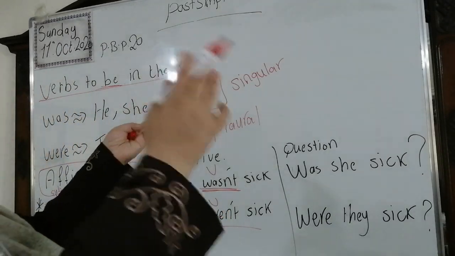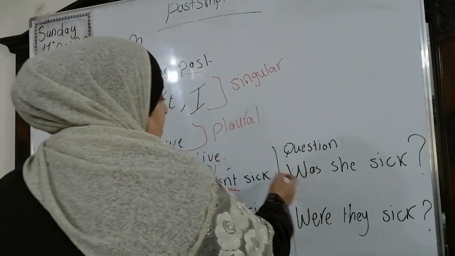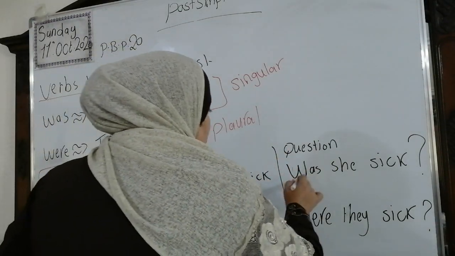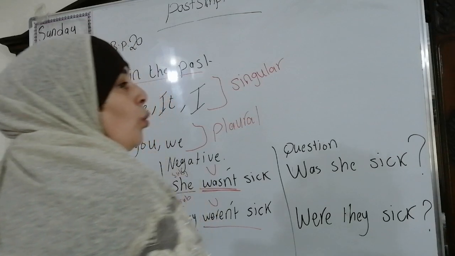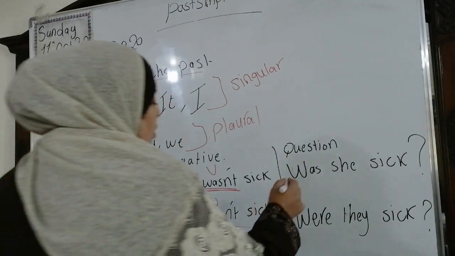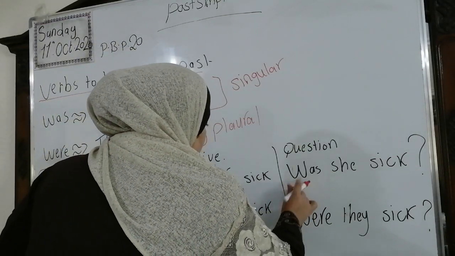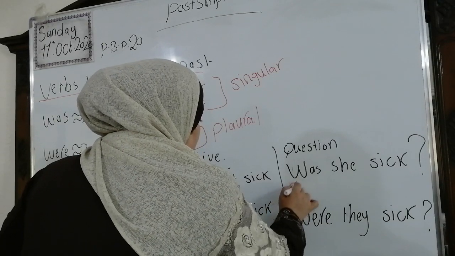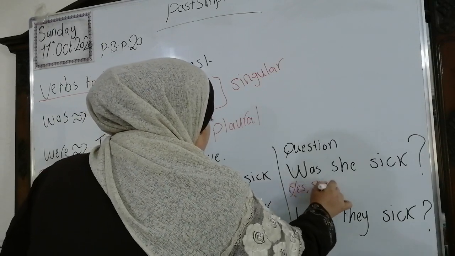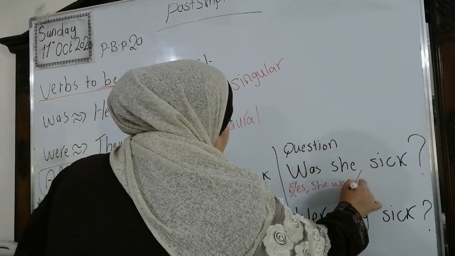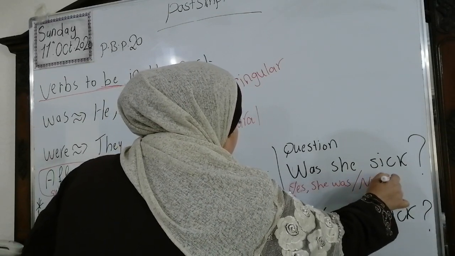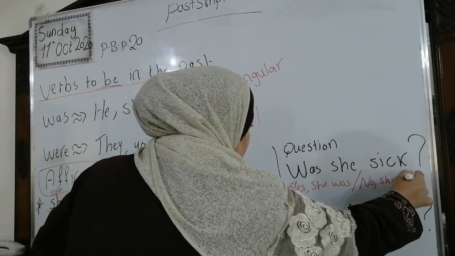The question, we're going to invert between the verb and the pronoun. It will become, was she sick? We're going to answer whether yes, she was, or no, she wasn't, okay?